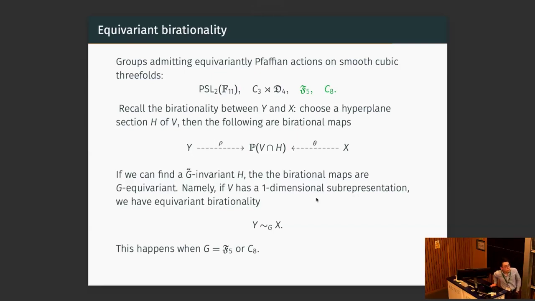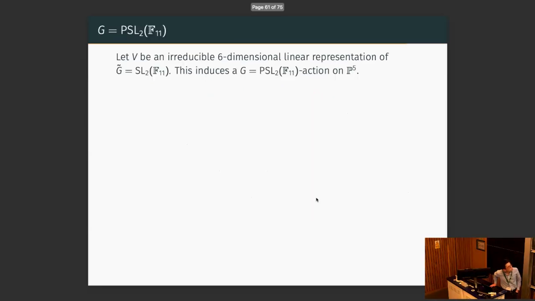So now let's look at the remaining two groups. First of all, PSL2(11). To recover the Pfaffian construction, we actually need to start with a larger group. Let V be an irreducible six-dimensional representation of SL2(11). This induces an action of PSL2(11) on P5, because the center C2 will act as a scalar on V. So after projectivization, it becomes trivial.